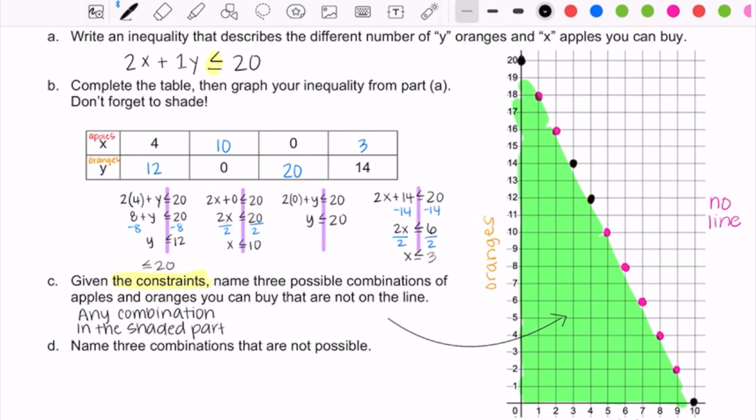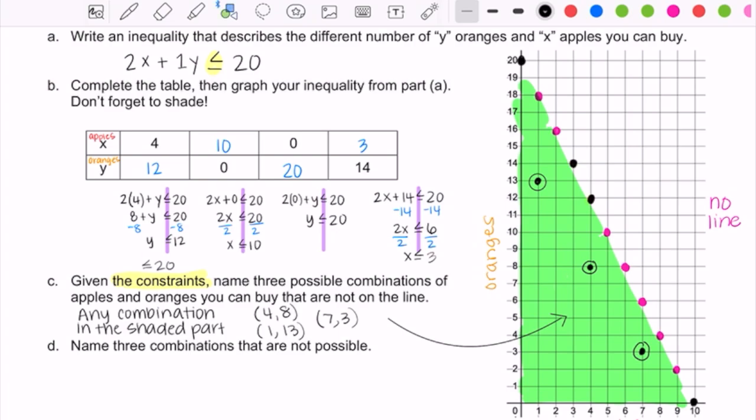And so you can just pick 3 possibilities, like totally random. But for example, if you bought 4 apples and if you bought 8 oranges, then that would be one possibility. So 4,8 would be one possibility. What else? If you bought 1 apple and if you bought 13 oranges, that would be another possibility. That's a yes, because it's in the shaded part of the graph. And then last one is if you bought 7 apples and if you bought 3 oranges, then that would also be fine because that's also in the shaded part of the graph. So it's any answers that are in the shaded part. The ones that I picked here are just super random.